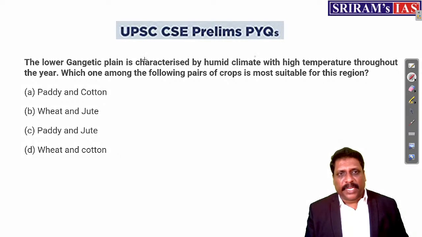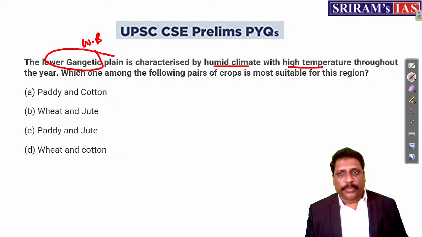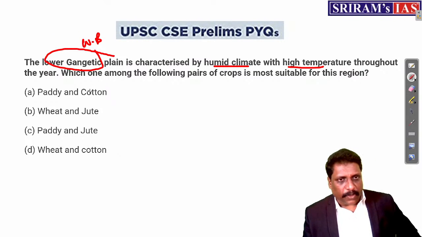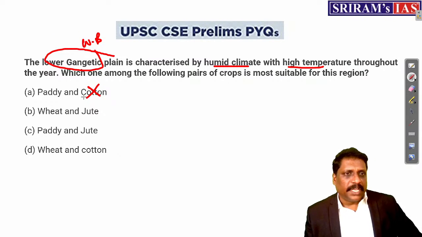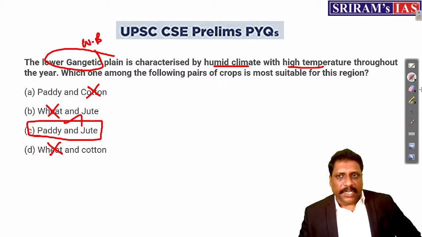Lower Gangetic Plain is characterized by humid climate. See, Lower Gangetic Plain means West Bengal. They're talking about West Bengal. It's characterized by humid climate and high temperature, hot and humid throughout the year. Which one of the following pairs of crops is most suitable for this region? Paddy and cotton. Cotton does not grow in a humid region, so cotton is taken away. Wheat is taken away. Wheat is not grown in a hot region, right? What is the answer? Paddy, because I know paddy and jute have similar geographical conditions.